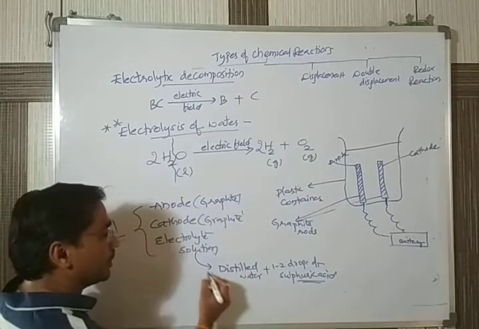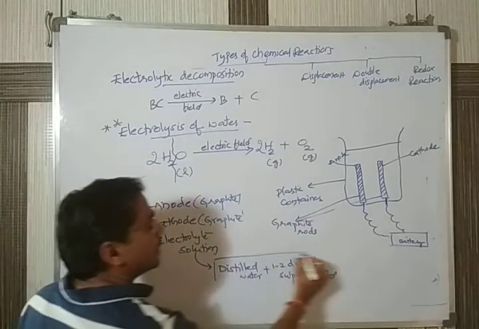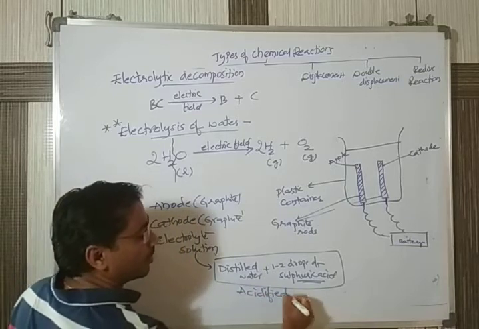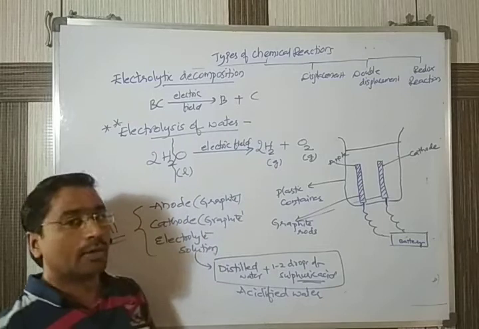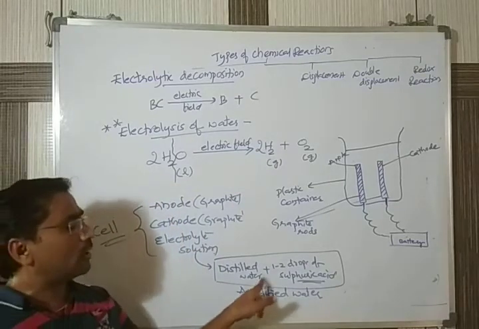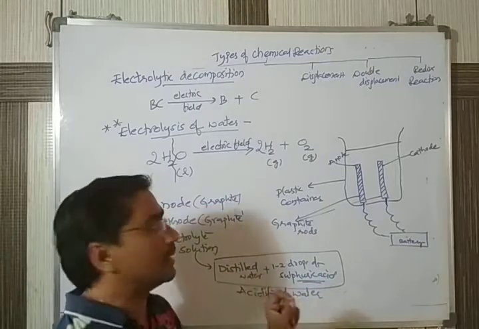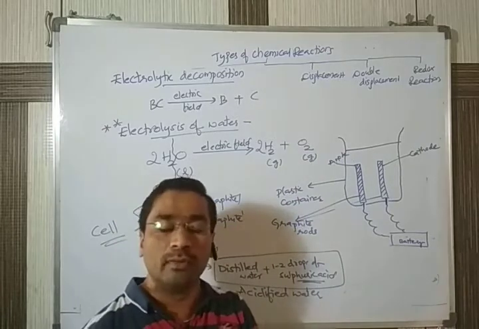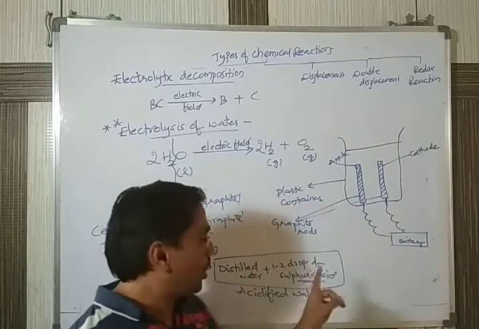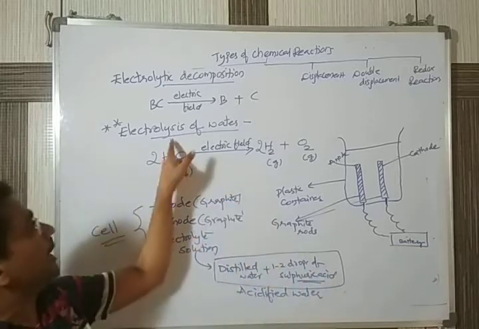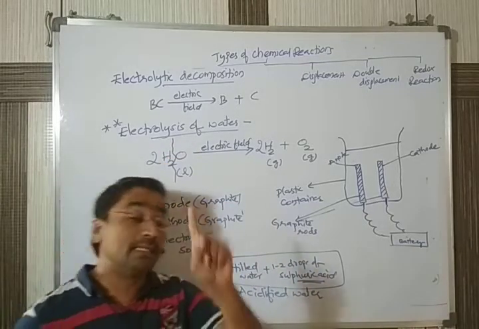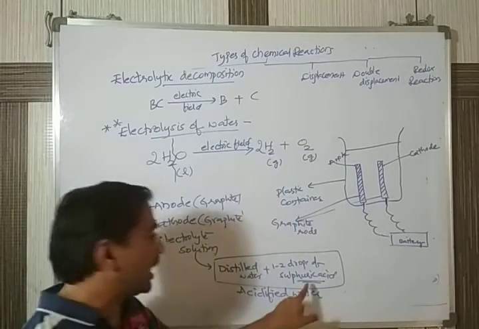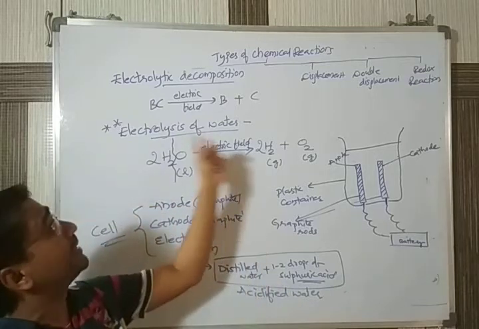That's why in the book, what is the electrolyte solution in this one? The electrolyte solution we are going to take is acidified water. Acidified water is nothing but water added with 1-2 drops of sulfuric acid. Do remember, sulfuric acid does not participate in the reaction, nor does it disturb the experiment. The role of the sulfuric acid we are adding is that it helps in the ionization of water. This is a 1 mark question asked in the CBSE: what is the role of sulfuric acid in the electrolysis of water?